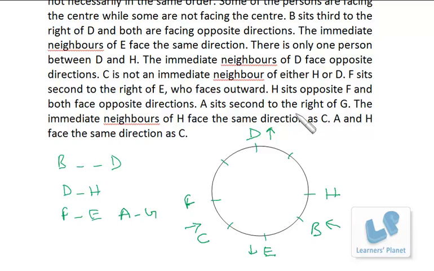Then the immediate neighbors of H face the same direction. So now we just have to set A and G, and A sits second to the right of G. So this is this, that means G and A.